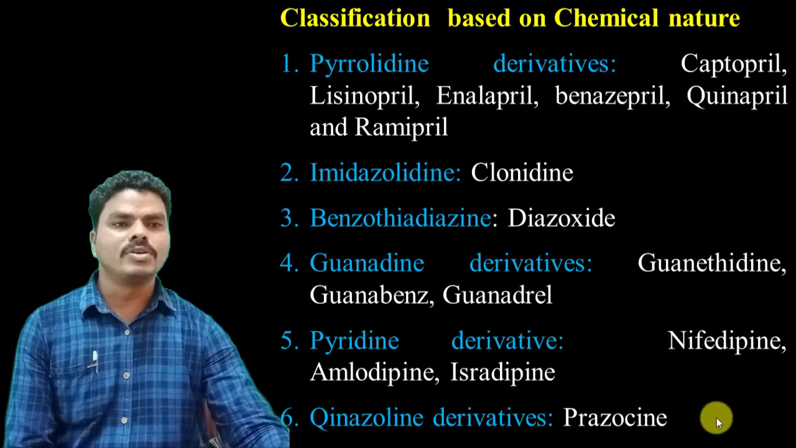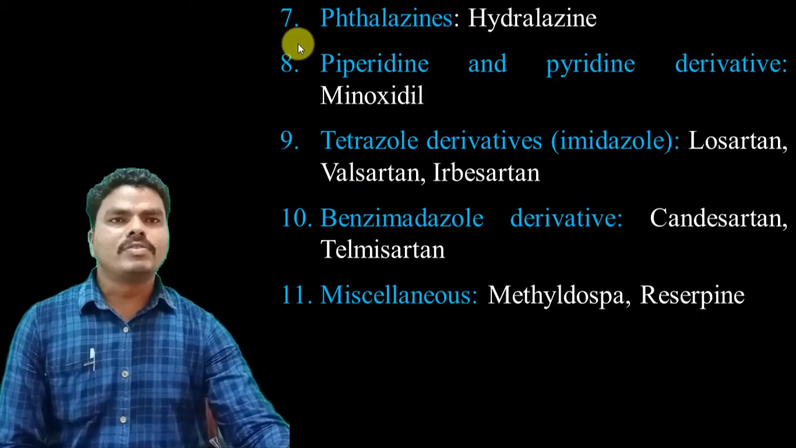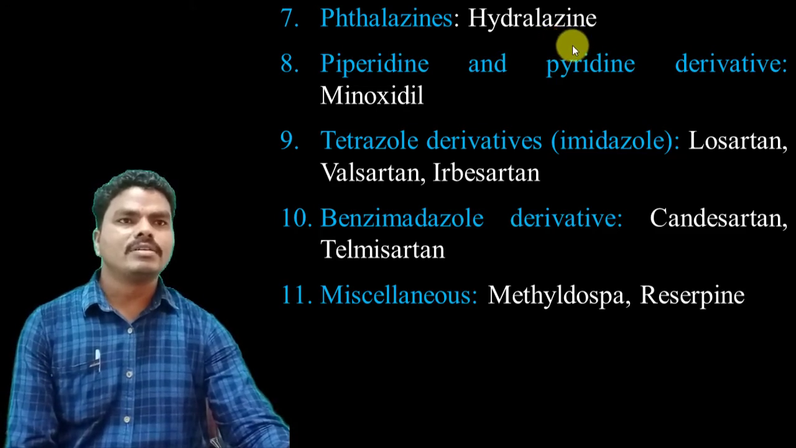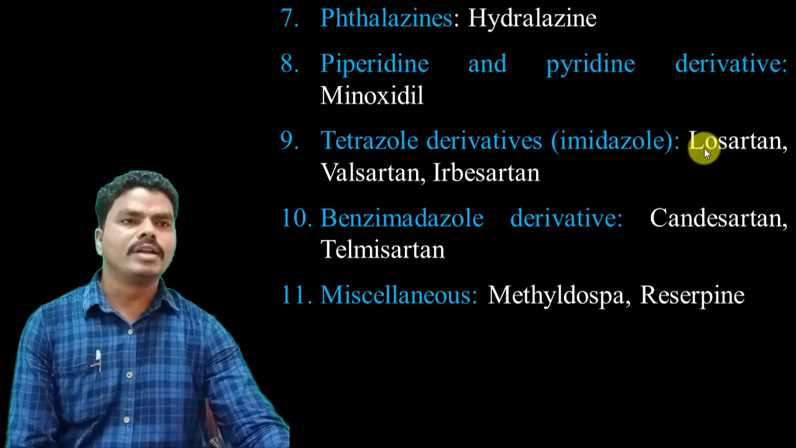Example is trazodone, tetrazocin. And the seventh one is phthalazine derivatives. Example is hydralazine. Next one is a piperidine and pyridine derivative. Example is minoxidil. Then the tetrazole derivatives. In that it is also having the imidazole ring.